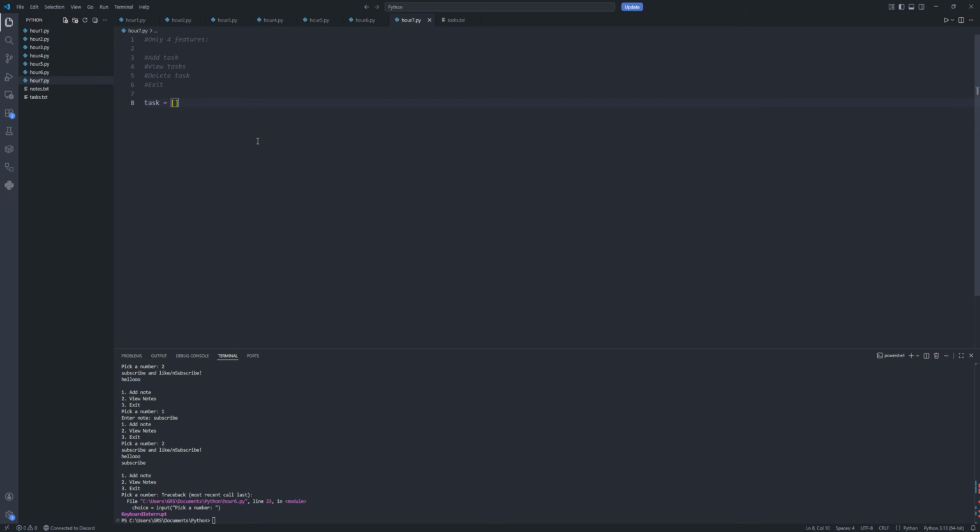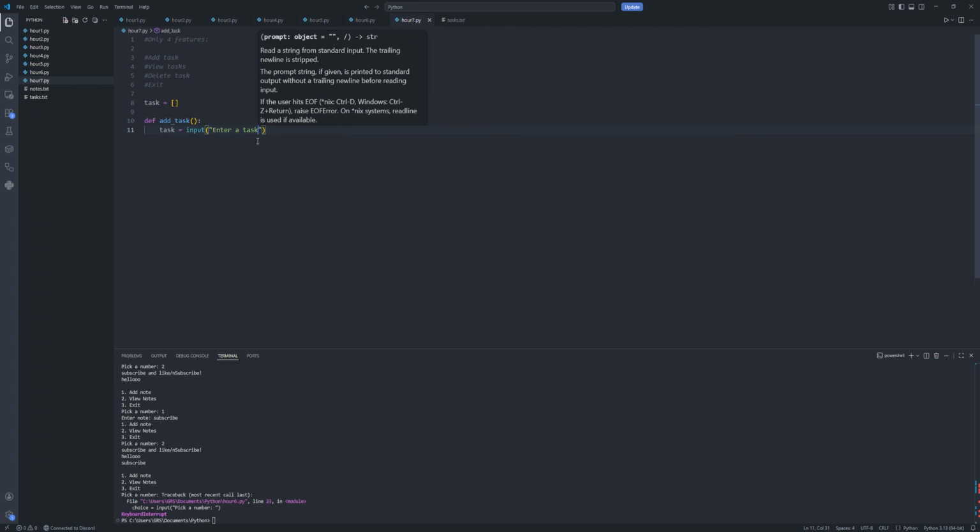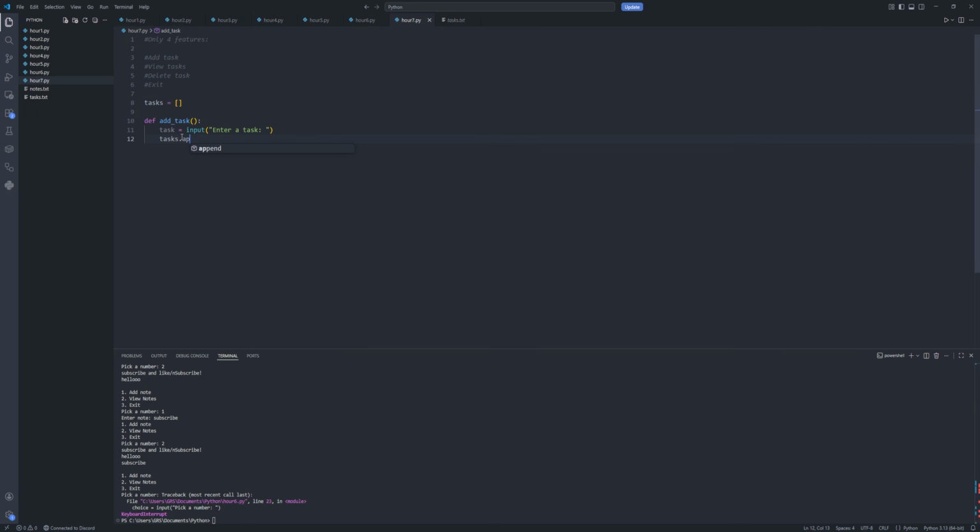So we're going to start by declaring the dictionary, and we're going to create our first function where we add the task. So we're going to say task equals with input and enter a task. Okay. And we're going to do task, put tasks dot append.